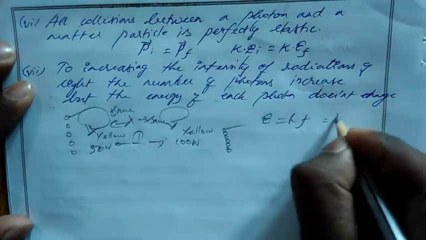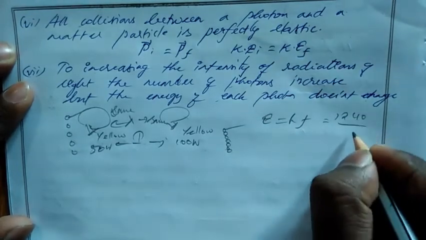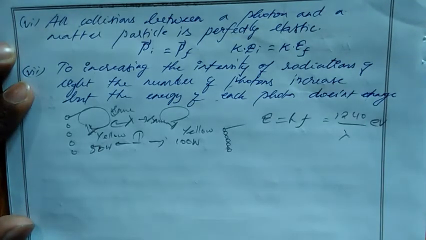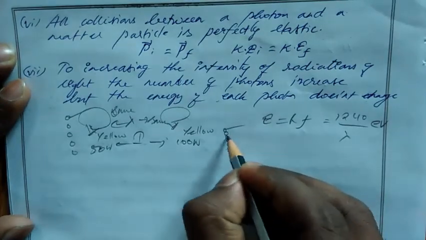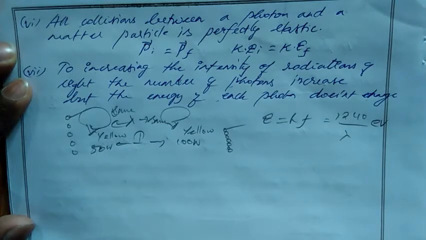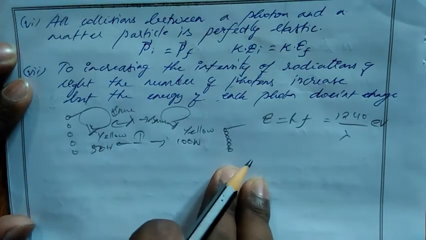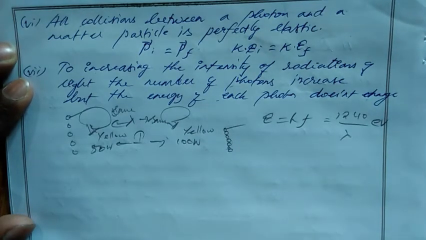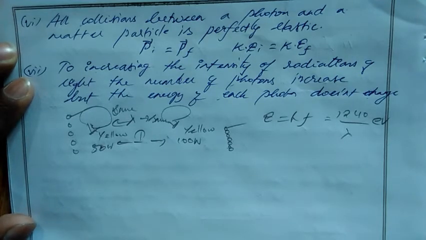Or 1240 divided by lambda electron volt. It won't change. So the energy of each photon won't change, but the summation of total energy will be more, because here we have fewer photons and here we have more photons. When we use more photons, we can increase the intensity, but we still cannot change the energy of each photon. The energy of each photon is constant, which depends on the wavelength and frequency of that particular light. Clear?